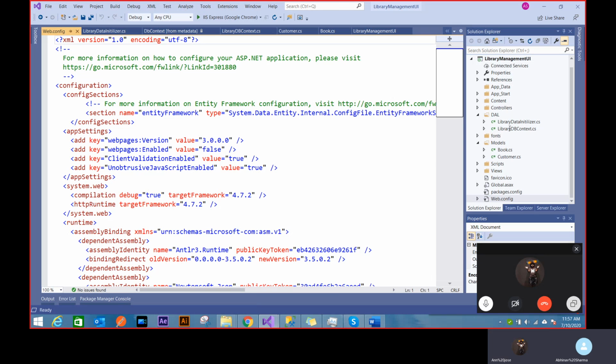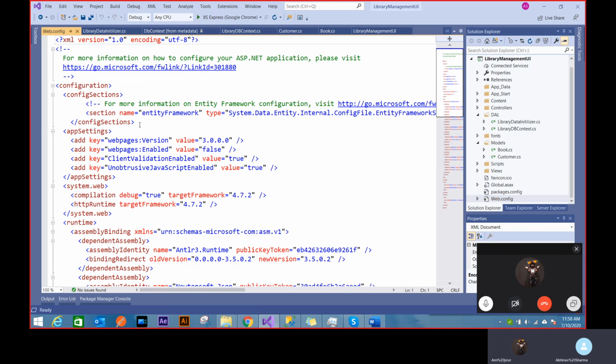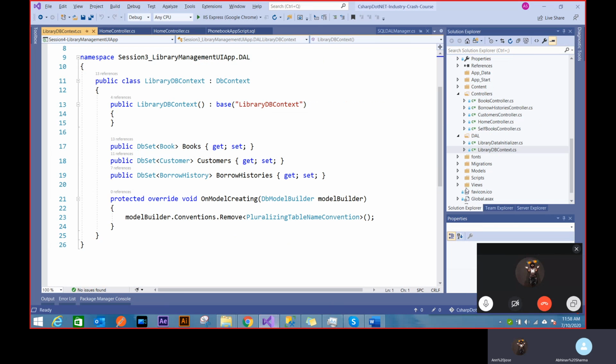See this class, I've added it here. I've inherited, but I haven't told the whole application that this is going to be my DB context. Nobody knows that, right? It could be any class. How can my framework know that? So I have to provide that connection also, and how to actually make it work. So first let's add the connection string. So I'll just copy it from my previous project.